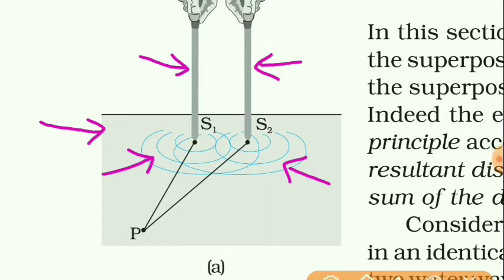Also, the phase difference between them will remain constant, and here the phase difference between the two waves will always remain 0, and 0 is a constant. So here we can say that these two sources S1 and S2 are coherent sources and they produce coherent waves.